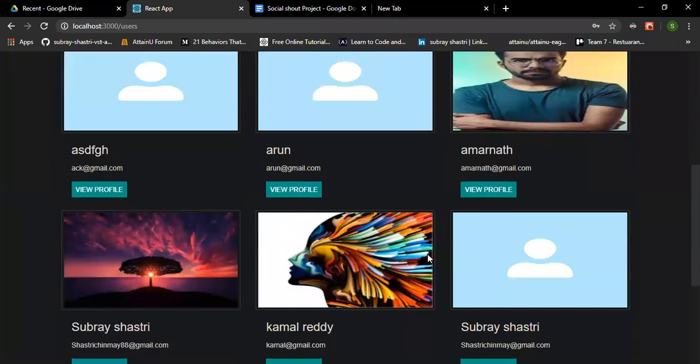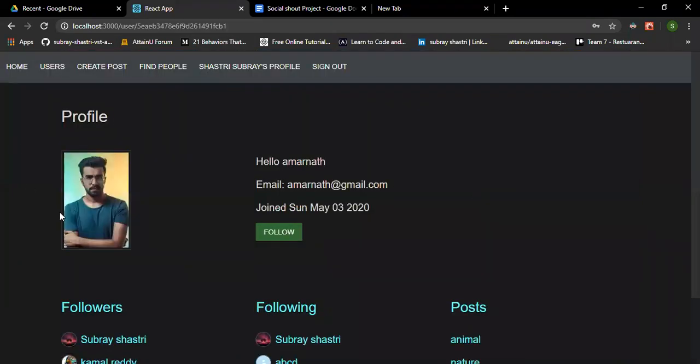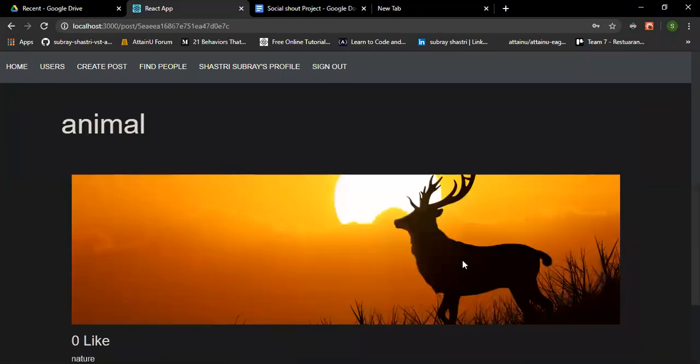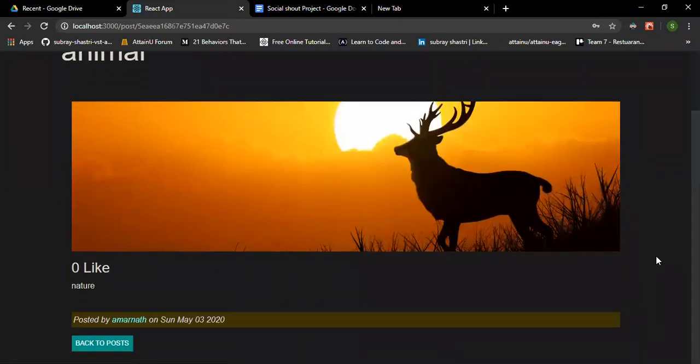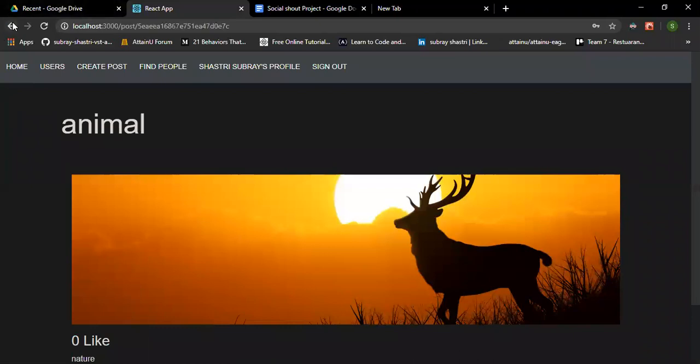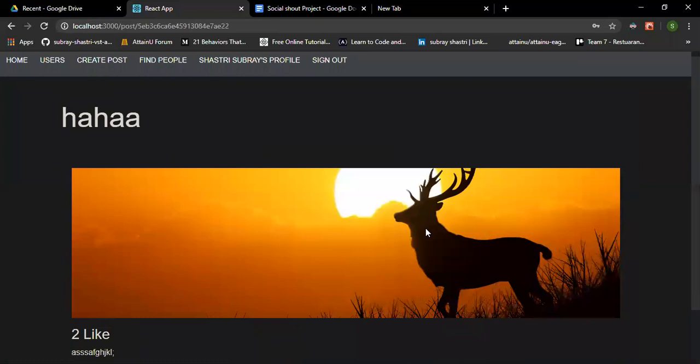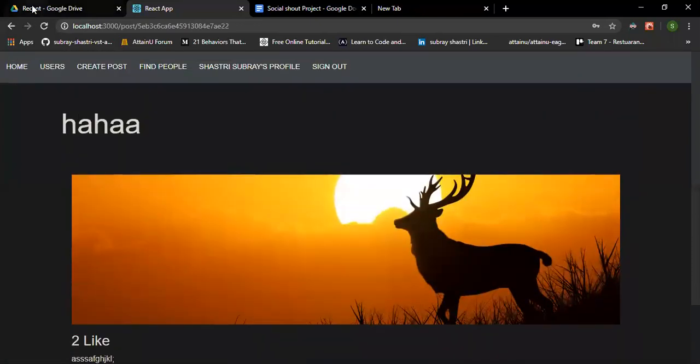If we go to the profile page, we can see the profile of that user, who is following him and who he is following, and the posts he has uploaded. Here we can go to his post and see it.